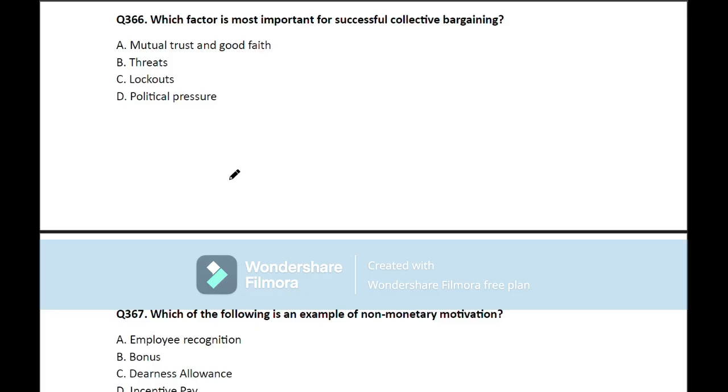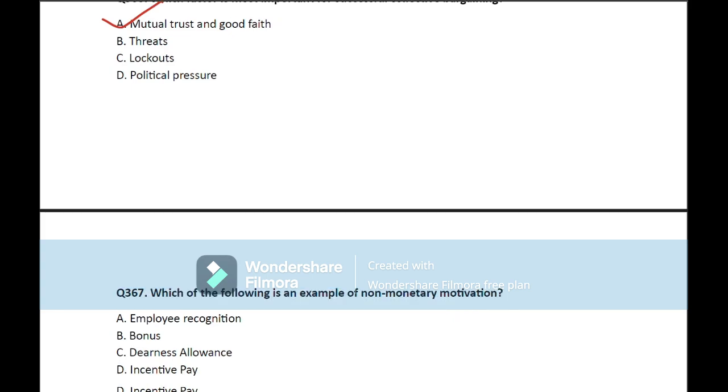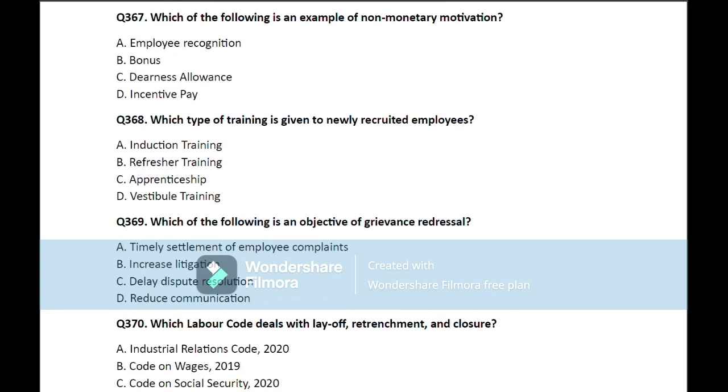Question number 366. Which factor is most important for successful collective bargaining? So here the correct answer is mutual trust and good faith. So move on to the next question. Question number 367. Which of the following is an example of non-monetary motivation? So here the correct answer is employee recognition. So move on to the next question.